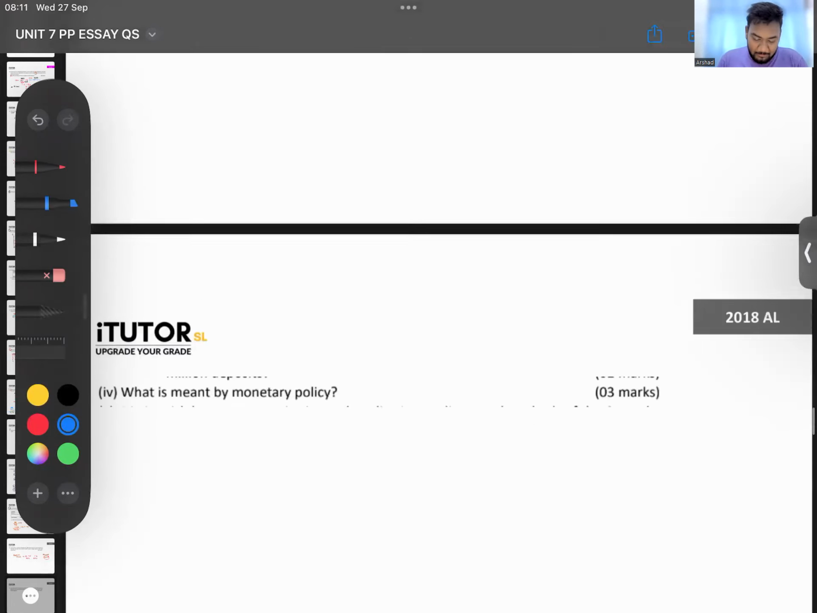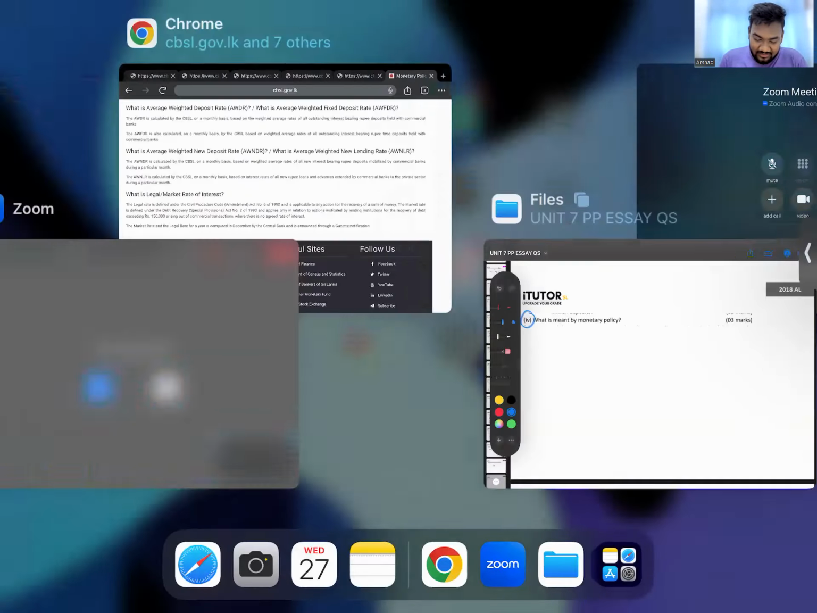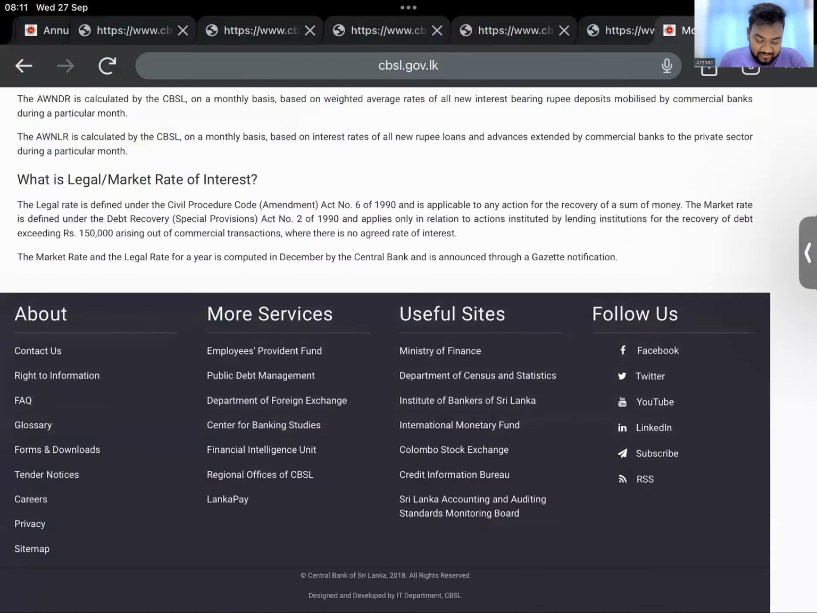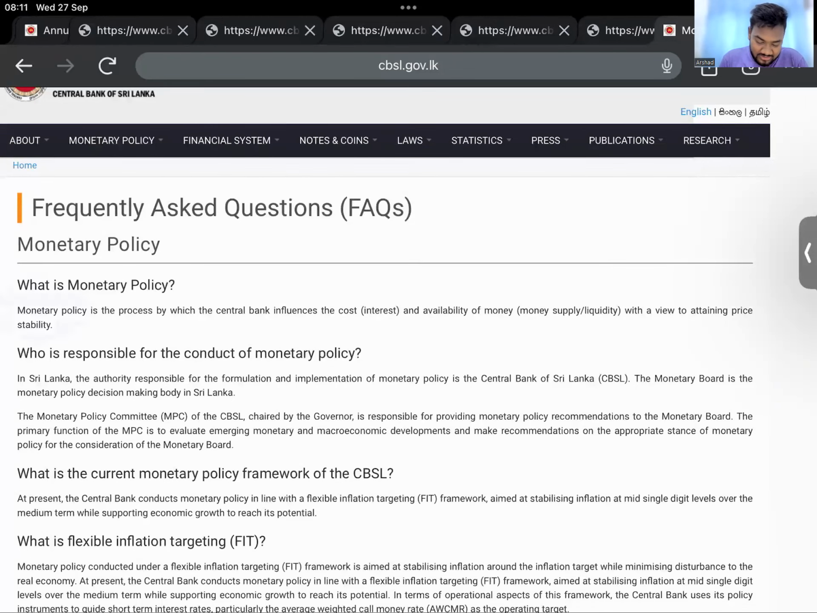Okay. Now, part 4. What is meant by monetary policy? What is meant by monetary policy, Rama? So come up with the answer, right? If you at least don't have a theory note, go to the central bank website. Here, they will have what is meant by monetary policy.